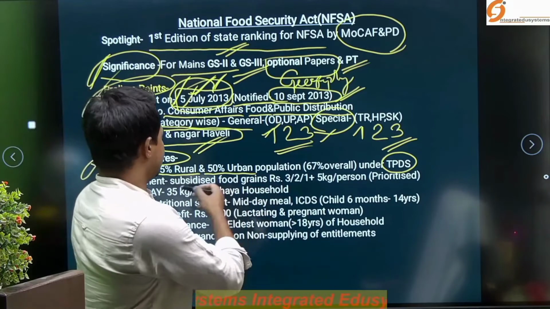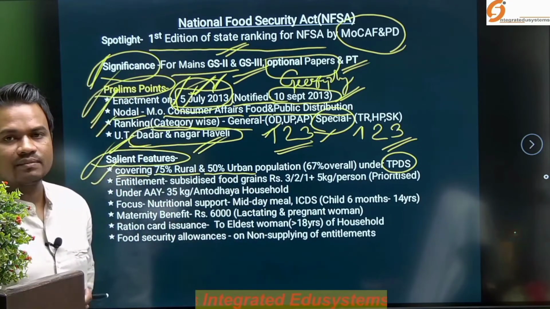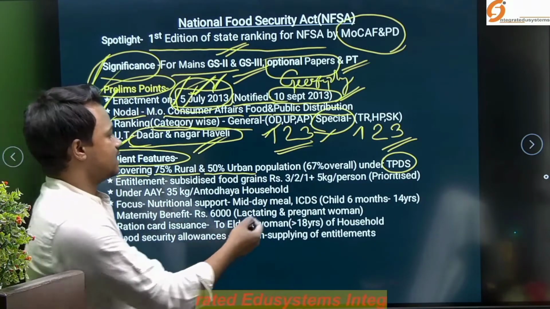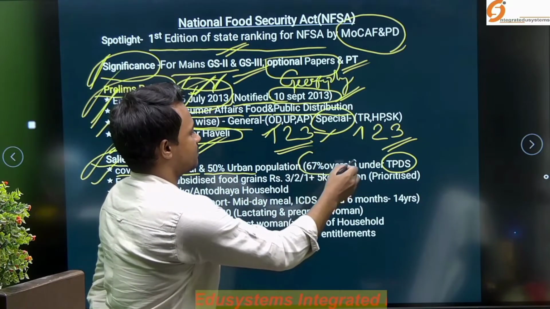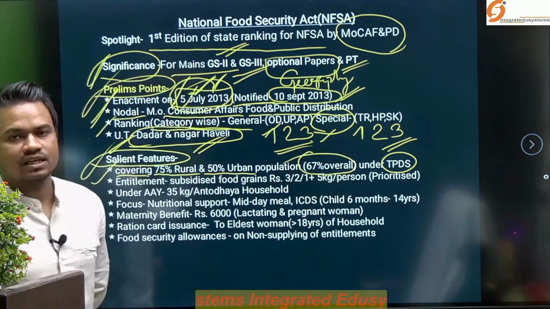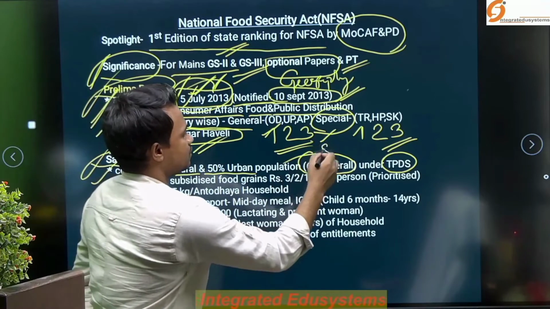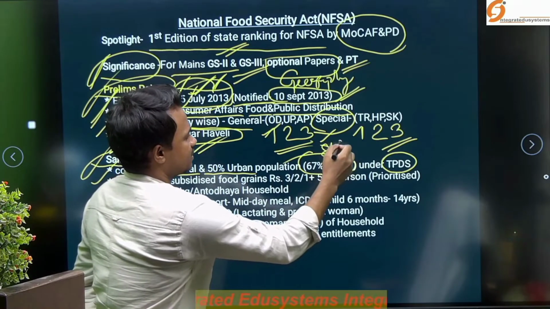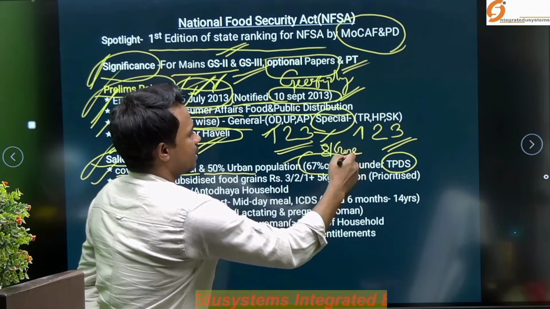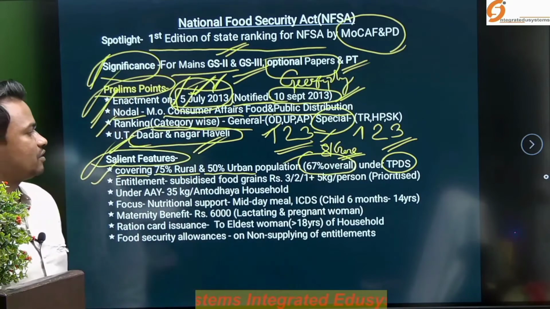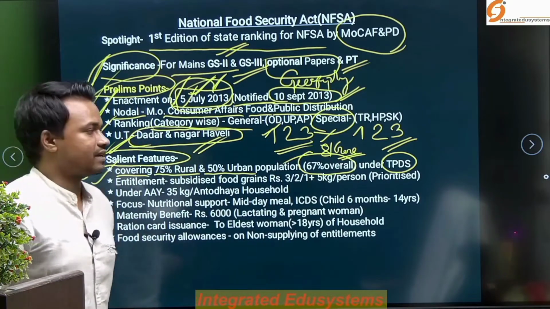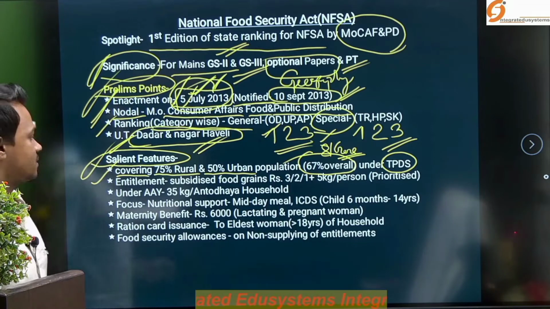If we club together the urban and rural population, it is about 67% of the entire population of the country, which is equal to about 81 crore people benefiting from the public distribution system under the National Food Security Act.